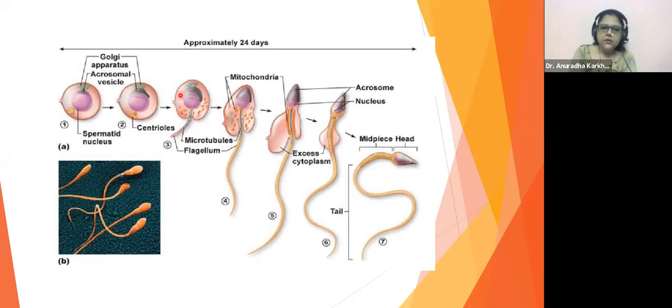Now all the cytoplasm is moving downwards. You can see this at the posterior end. And now the plasma membrane is going to get pulled downwards. The further down the cytoplasm goes, the further down the plasma membrane comes. And finally it will completely cover the Golgi vesicle and the nucleus, which we call the head of the sperm.